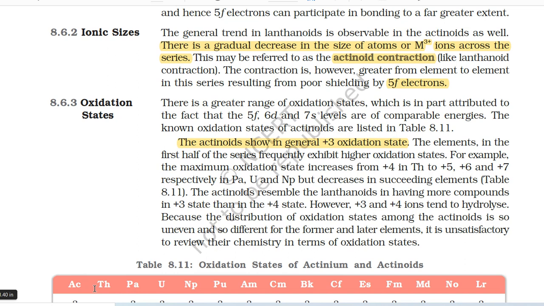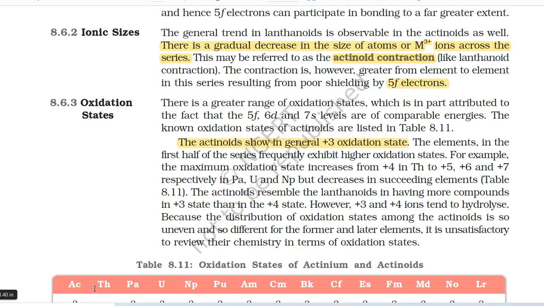The elements in the first half of the series frequently exhibit higher oxidation states. For example, the maximum oxidation state increases from +4 in thorium to +5, +6 and +7 respectively in protactinium, uranium and neptunium, but decreases in succeeding elements (Table 8.11).